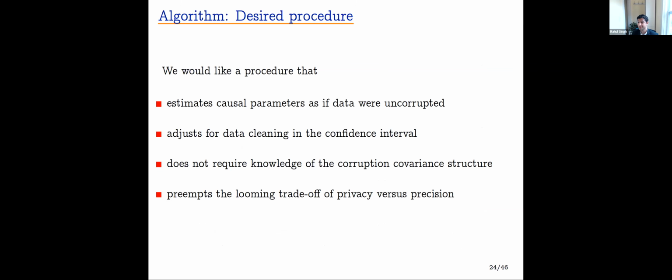Before I present the algorithm, let me tell you about the algorithm we want to have. We want to have an algorithm that estimates causal parameters as if the data were uncorrupted, yet adjusts for data cleaning in the confidence interval. Ideally, this procedure would not require knowledge of the corruption covariance structure in advance. And in this way, we depart from previous work and connect more to the matrix completion literature. If such a procedure were to exist, we would in some sense preempt the looming trade-off between privacy and precision.